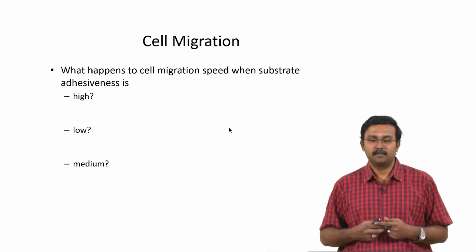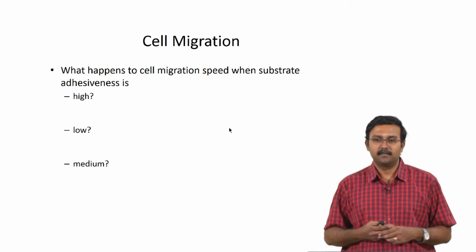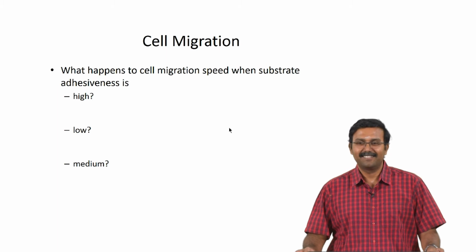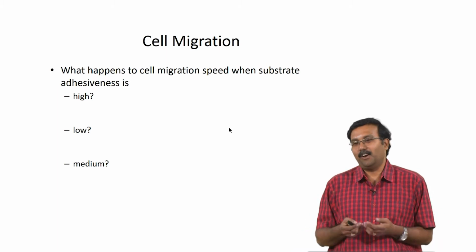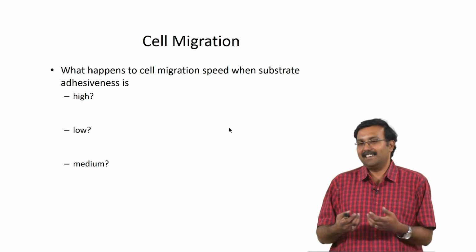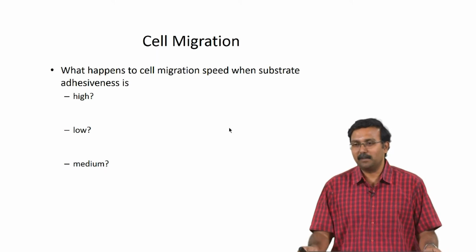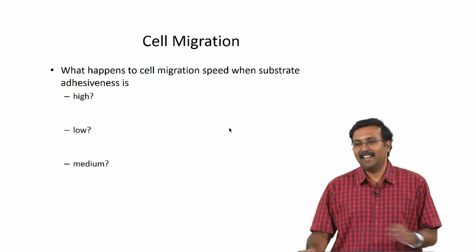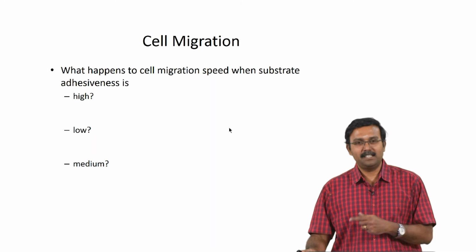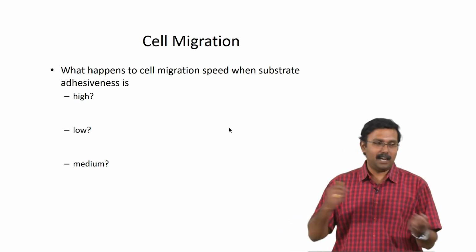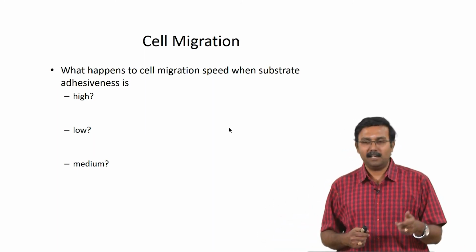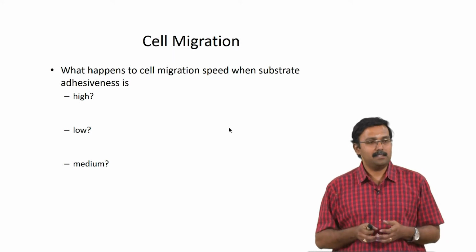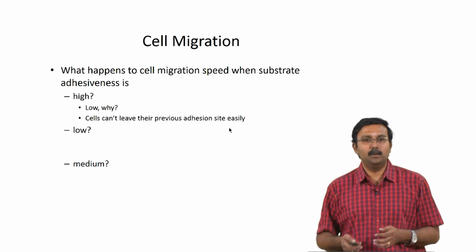It depends. It's easier for it to migrate, but that doesn't necessarily mean you want that. I think it might be faster. If it is not adhered to the site, it means that it does not really like the site, so it might want to migrate as well. But it's not getting the right grip to pull itself. That would be the problem. So, in the first case it will not be able to detach itself from the first site, whereas in the second case it will not have a position where it can actually attach and move. So, in both cases the migration rate will be very low.